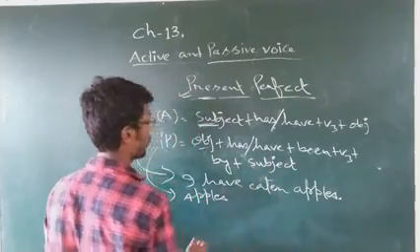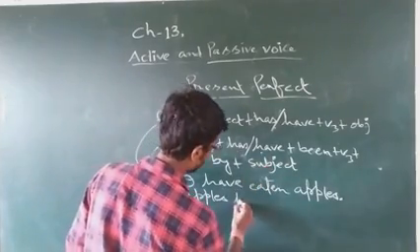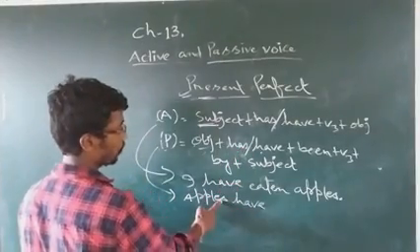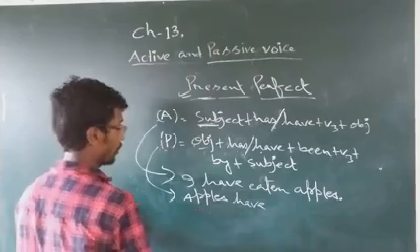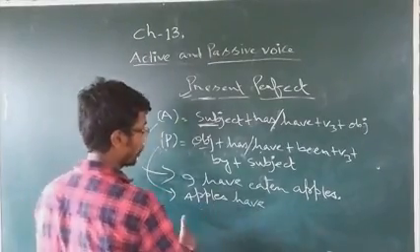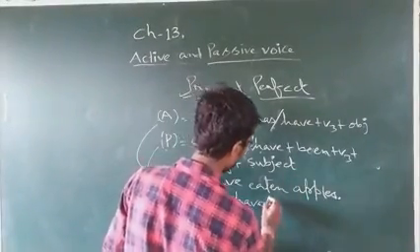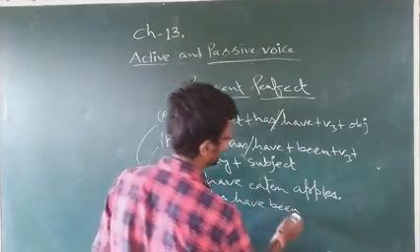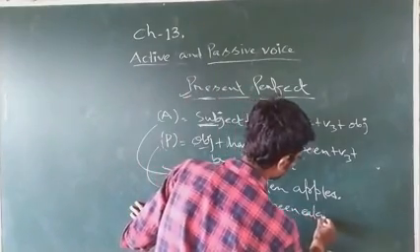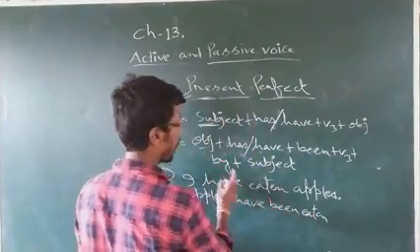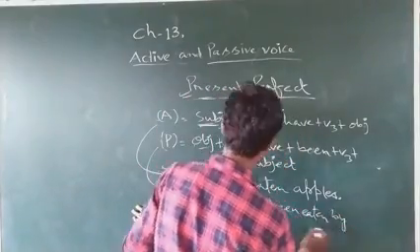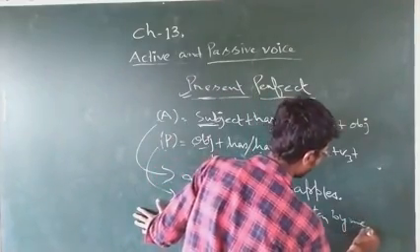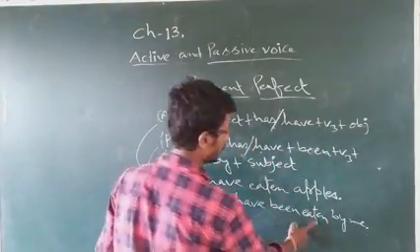Then have or has? Have will come. Why have, not has? Because it is more than one, third person plural. So have, then been, then V3, eaten, then by, then subject. This side I, the other side me. Apples have been eaten by me.